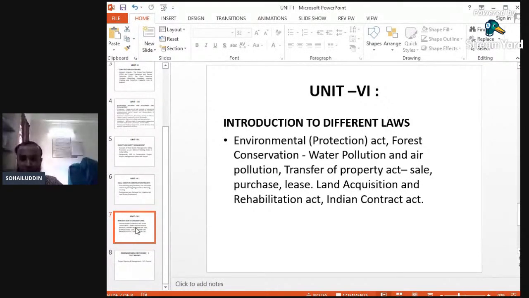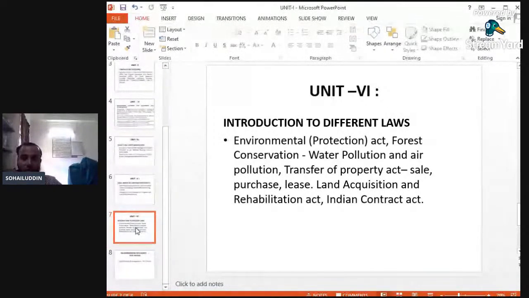In all these 6 units, many things have been covered related with construction and the execution of a particular type of project. So this construction management and law is very, very important for the execution of a project, related with any construction of any type of project, whether it is a building, roads, bridges, or any type of construction.